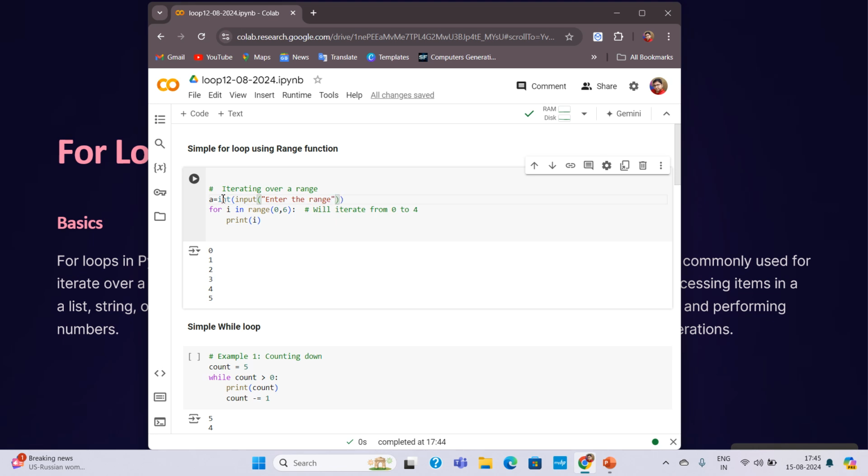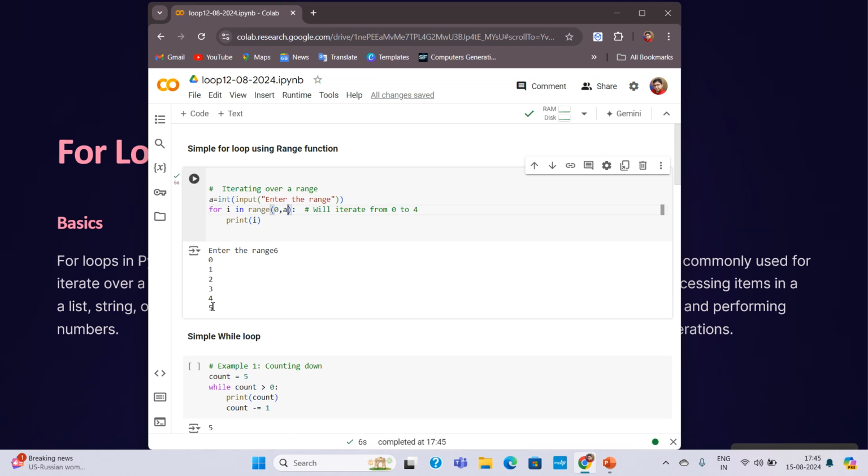So the value is going to come in a, the user will give the value, and I'm replacing the 6 with a. Now you can see that if I run, it is asking for the range. I'm giving 5 or 6. You will see that the value is coming from 0 to 5. You can see 0, 1, 2, 3, 4 and 5 is printed.